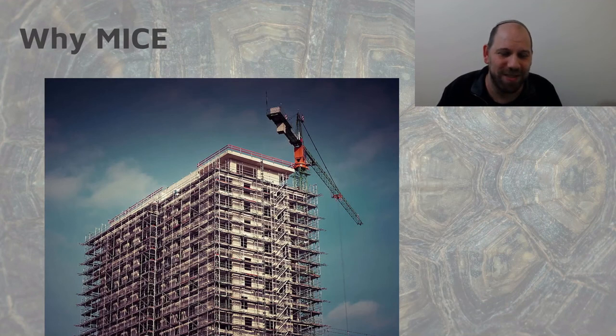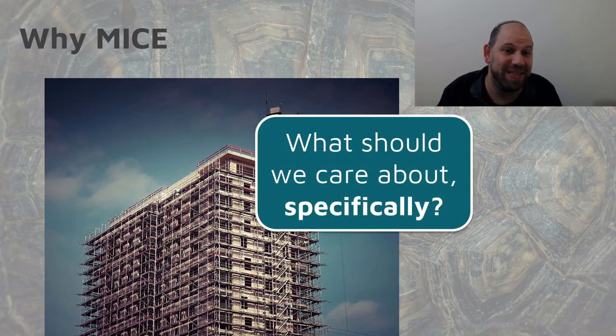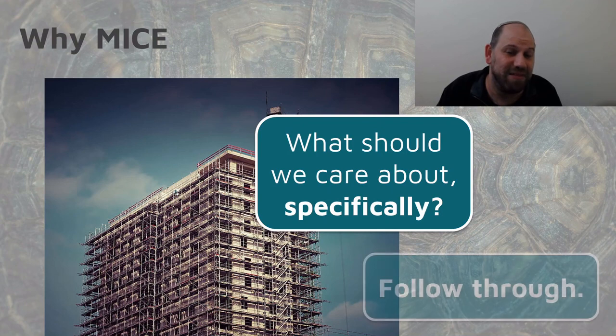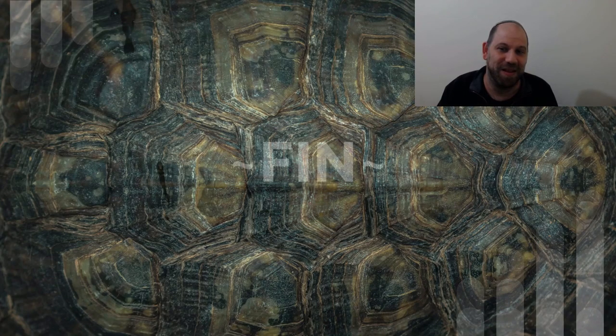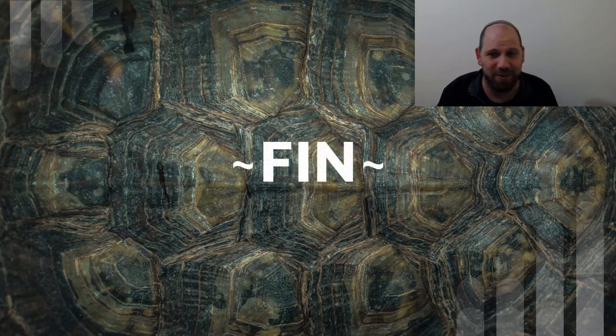So what does MICE direct us towards? It asks, what should we care about specifically? And then to follow through on that. That's it. That's what MICE is. That's easy to say. Just like it's easy to say that story construction is kind of sort of like planning actual buildings. But in this series, we have gone into details and examples. We built up tools and terminologies. So I hope now this is easy to say, but it's also something that you can go out and actually do.